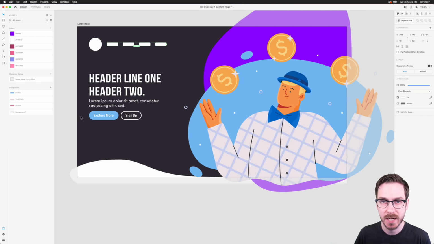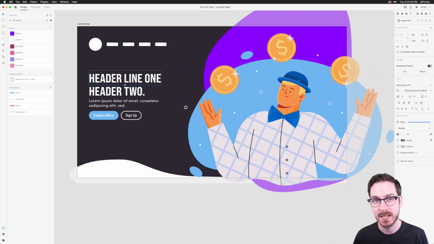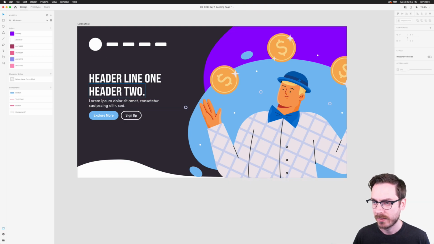So we've got our landing page pretty much blocked out. And since we have it blocked out, we can very easily go in there and start adding specific information about this finance application. And over the course of the next 2 weeks, we're definitely going to be adding more. We're going to be fleshing this out. And then week number 2, we're going to be talking about the mobile experience. So that's looking pretty good.